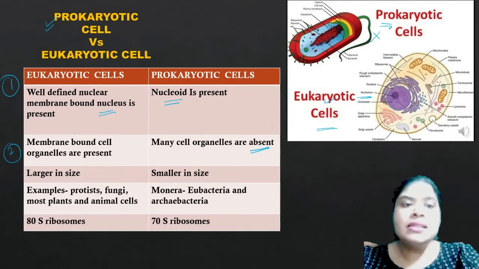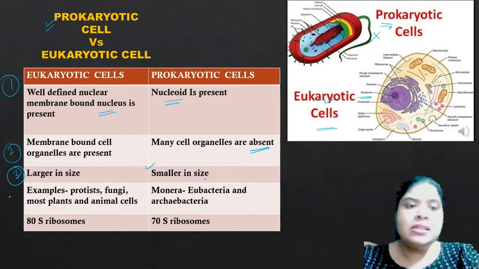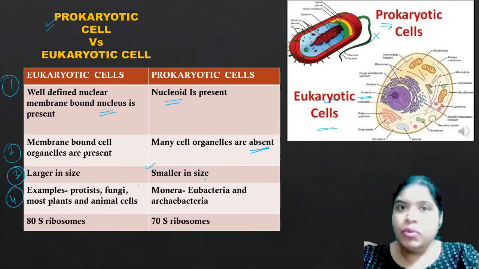When I talk about the size of these cells, eukaryotic cells are larger in size. This can even range up to 100 micrometers, but prokaryotic cells are much smaller, ranging from 1 to 10 micrometers. Now next, what are the examples of eukaryotic cells?